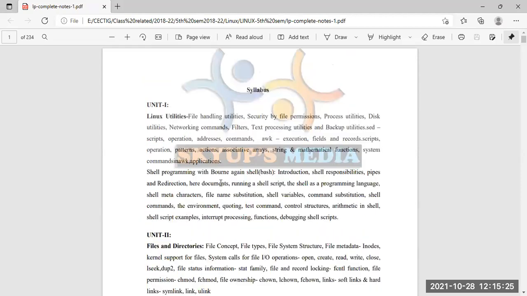Two classes for commands and 2 classes for the other unit. If all are agreeing, then I can do it. I have no issue with that, because I can understand that talking all about the commands, just to know about the commands, is a little bit boring. If all are agreeing on 2 classes for commands and 2 classes for the other parts, is it okay for all? Yes, sir. Yes, sir. Yes, sir.